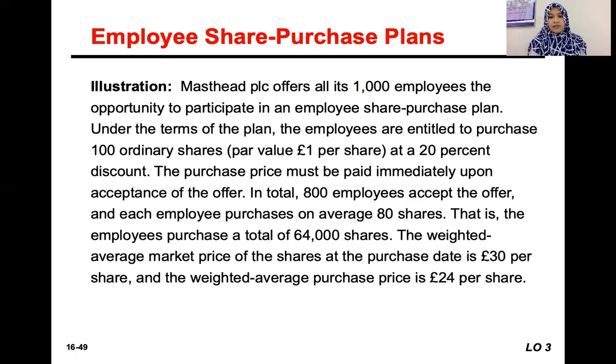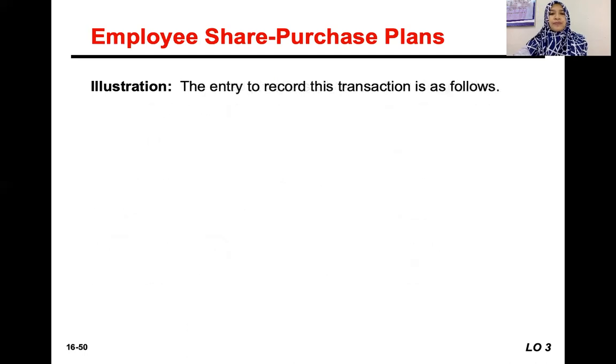The weighted average market price of the shares at the purchase date is 30 per share, and the weighted average purchase price is 24 per share because it has a discount of 20%. So 20% times 30, you get a 6 discount. That's why you get a purchase price of 24 pounds. Sorry, not dollars, it's pounds.